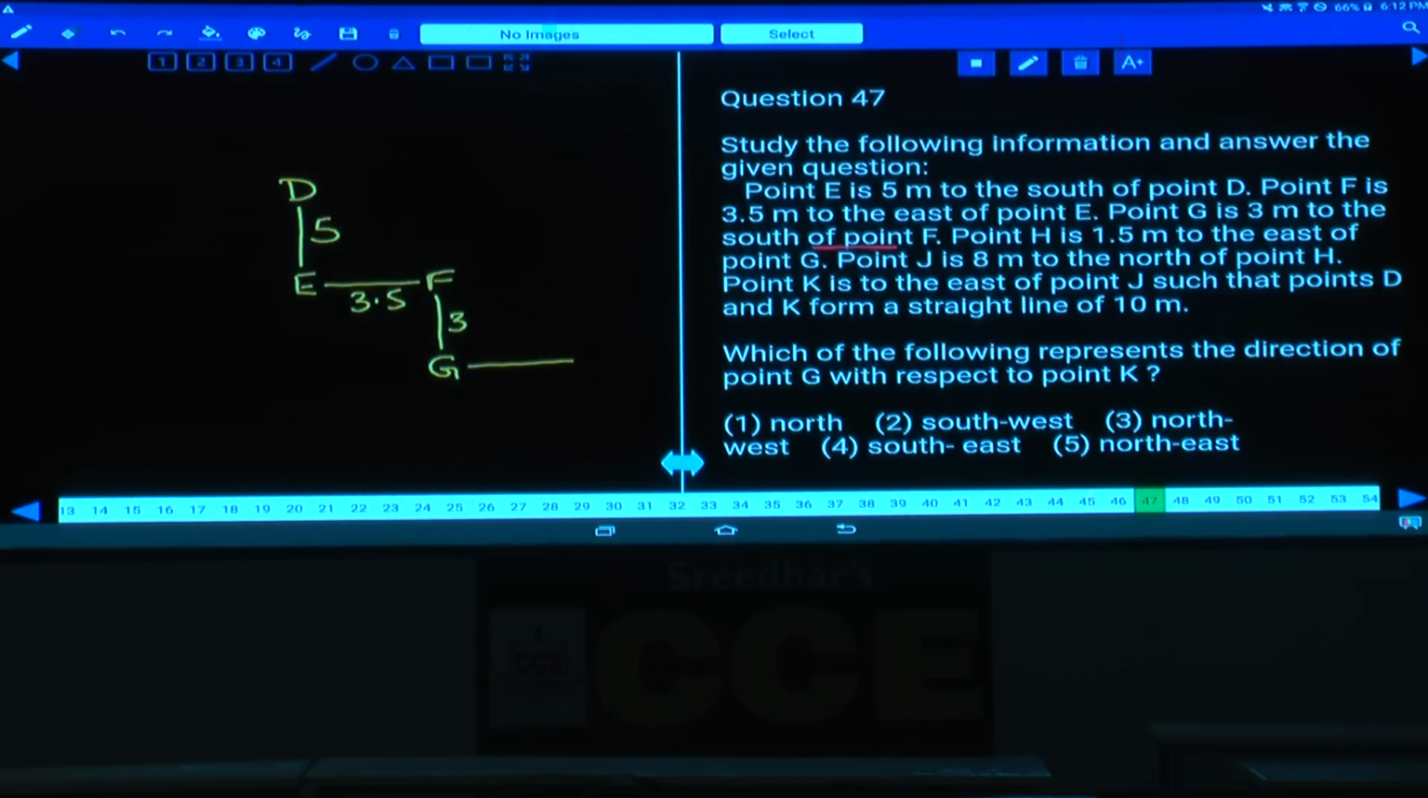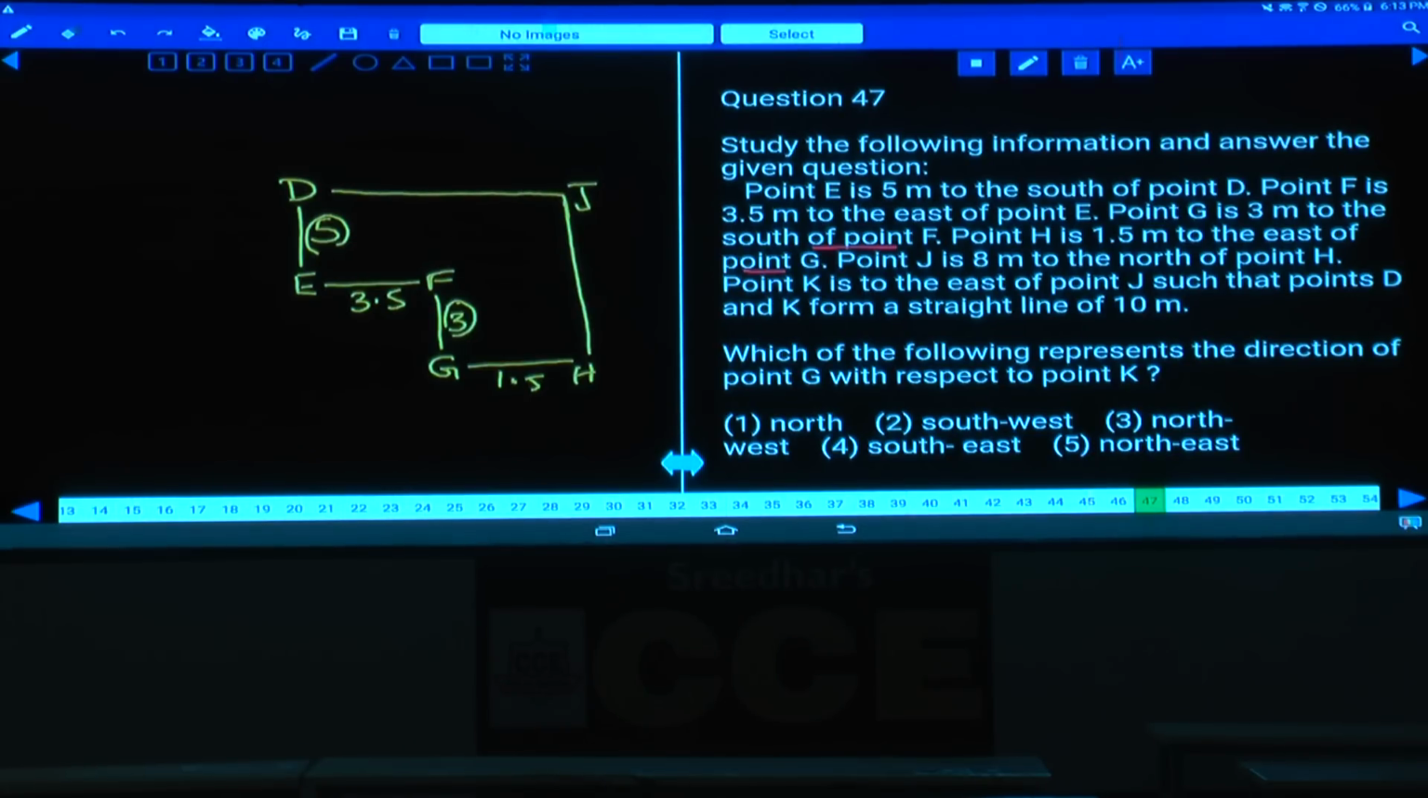H is 1.5 meters to the east of G. Now this is H. J is 8 meters to the north of H. 8 meters means now this is 3 and this is 5. 3 plus 5 is 8, hence north of, and this is J. J is 8 meters. That means D and J are in a horizontal straight line.